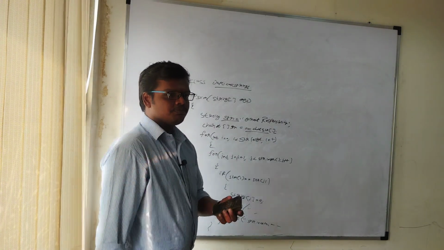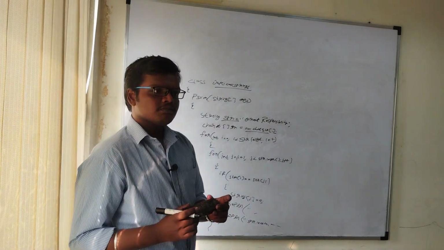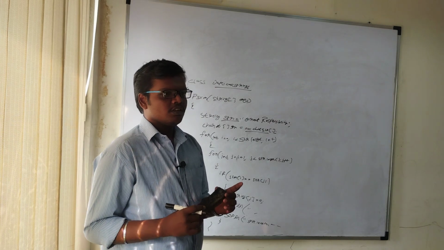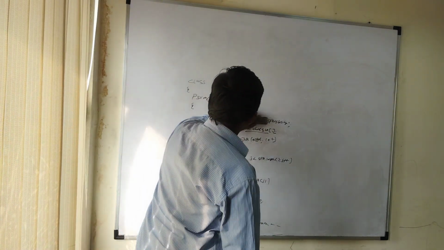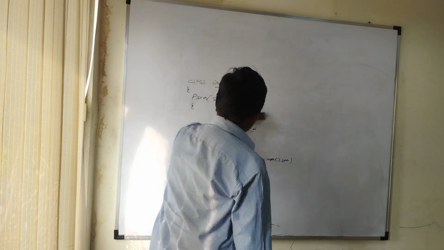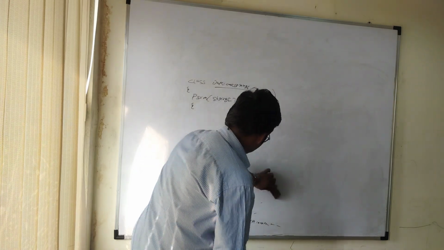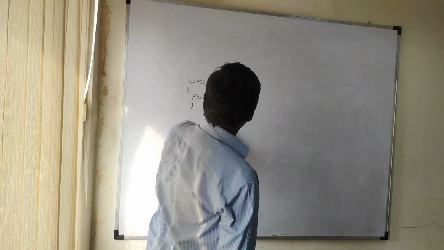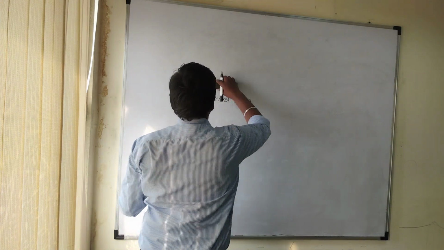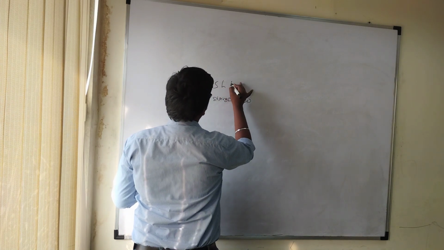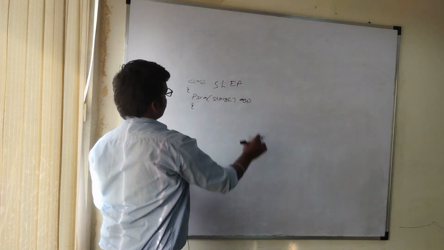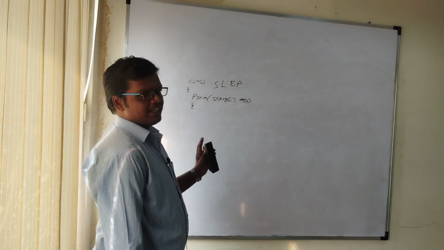Good. So next one is how to find the second largest element in an array. The same process will be done.